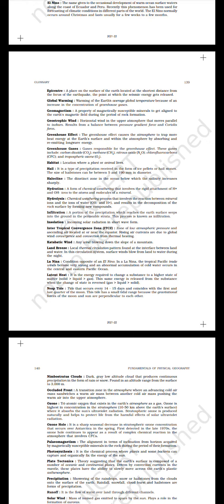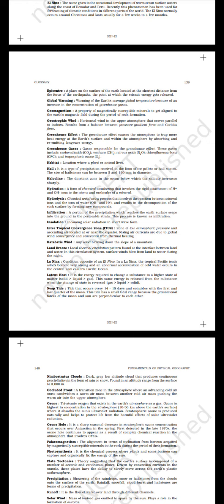Geomagnetism, a property of magnetically susceptible minerals to get aligned to the Earth's magnetic field during the period of rock formation. Geostrophic wind, horizontal wind in the upper atmosphere that moves parallel to isobars, results from a balance between pressure gradient force and Coriolis force. Greenhouse effect, the greenhouse effect causes the atmosphere to trap more heat energy at the Earth's surface and within the atmosphere by absorbing and re-emitting long-wave energy.